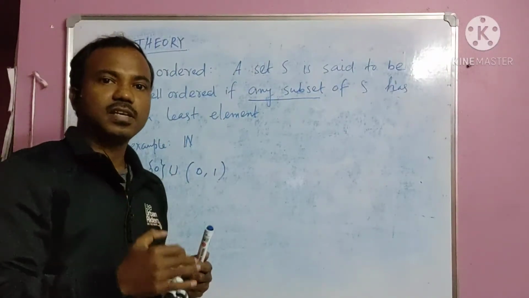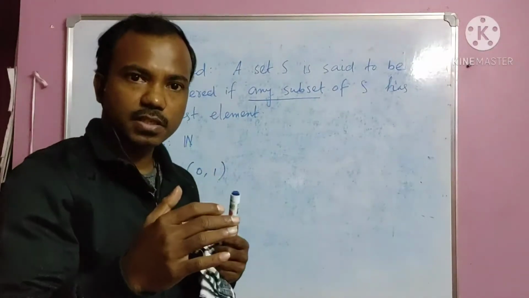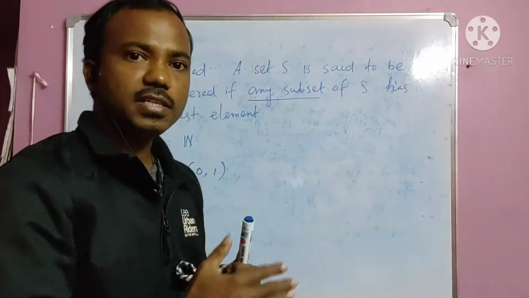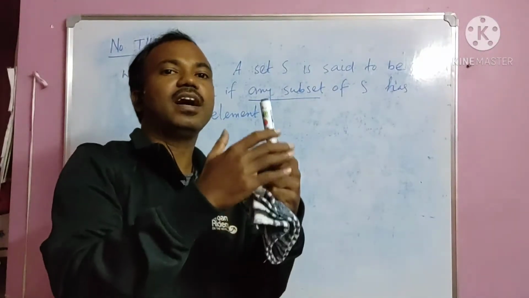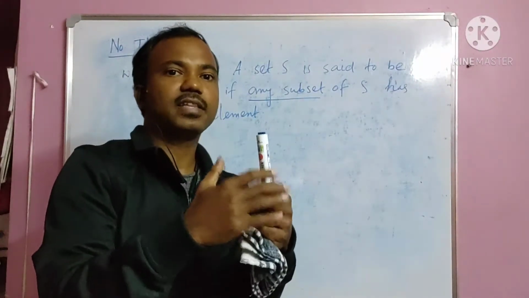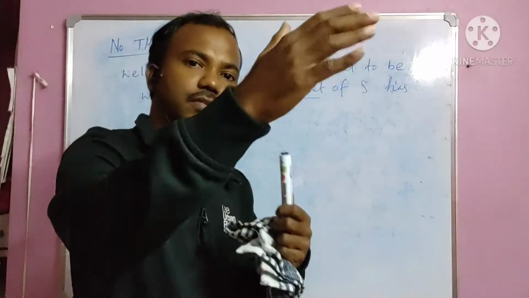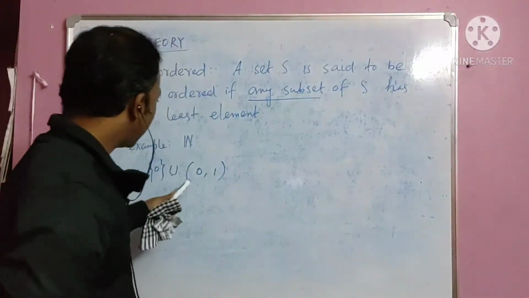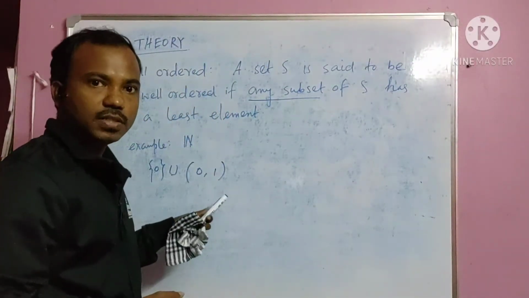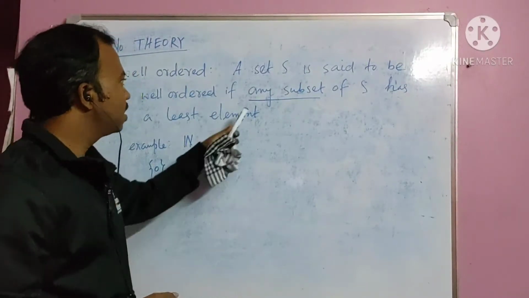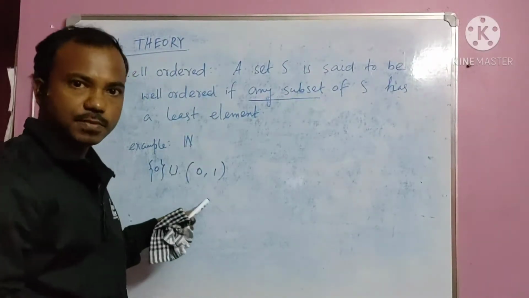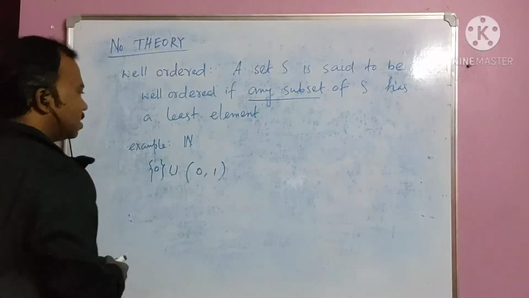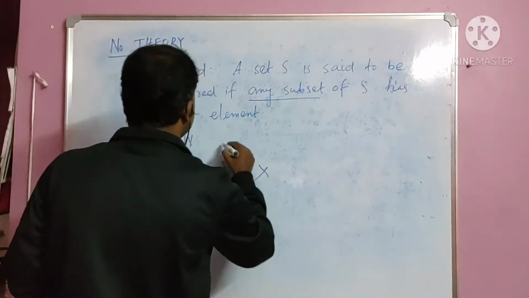Well-ordered says that if you take any subset, we can find a starting element in that subset so that we can count from there on. You cannot count from these subsets. Since any subset having a least element is not satisfied here, this is not a well-ordered set, but this one is a well-ordered set.